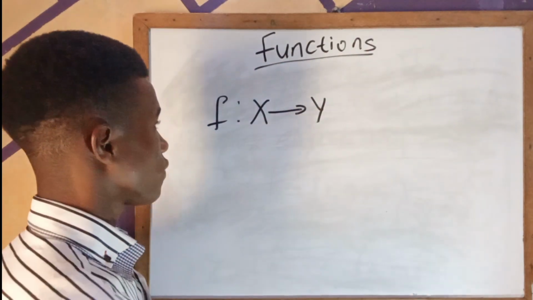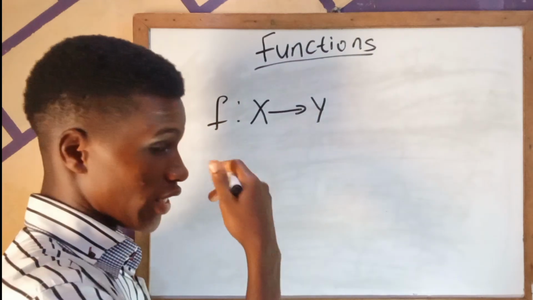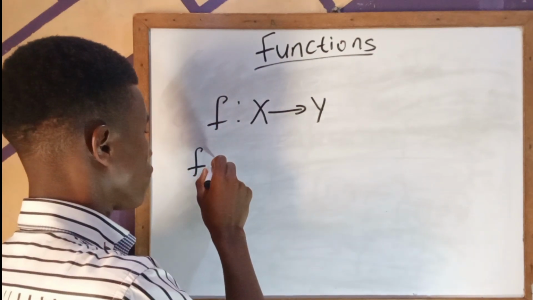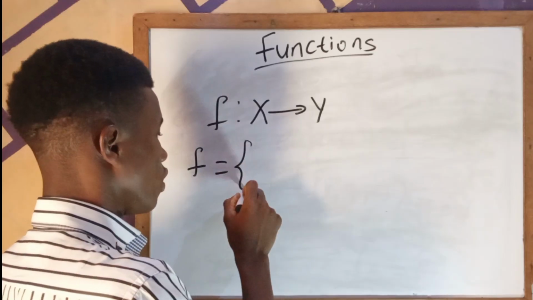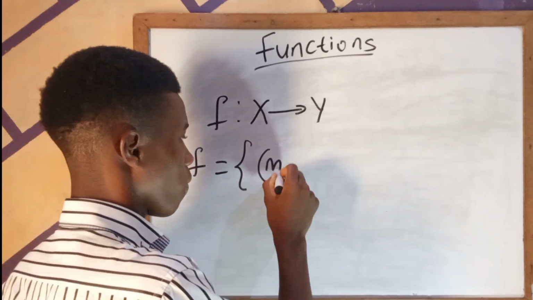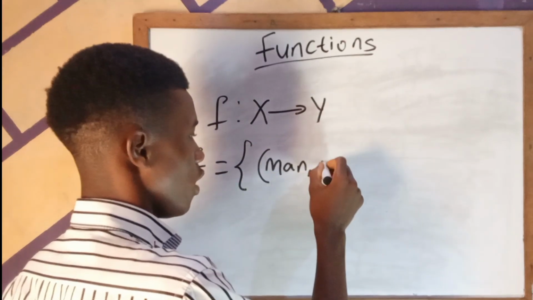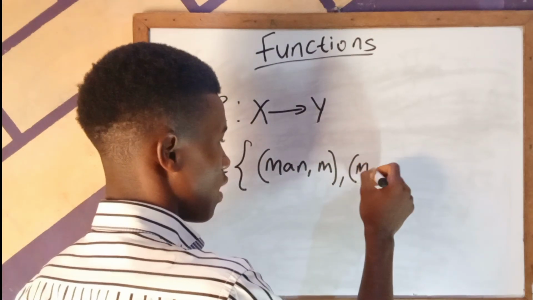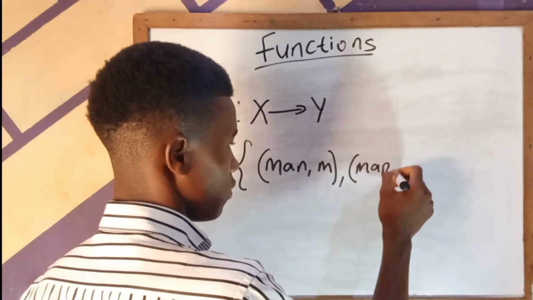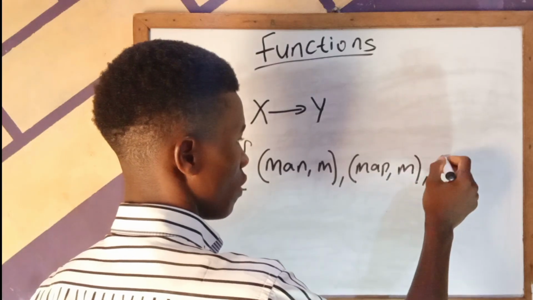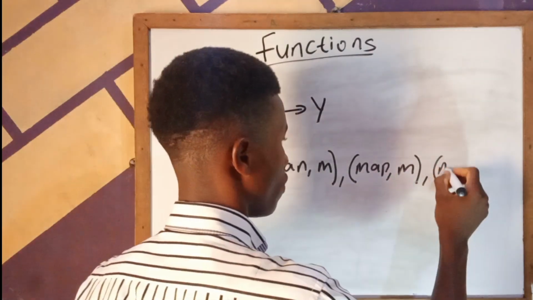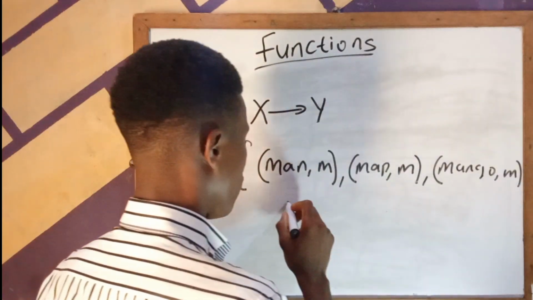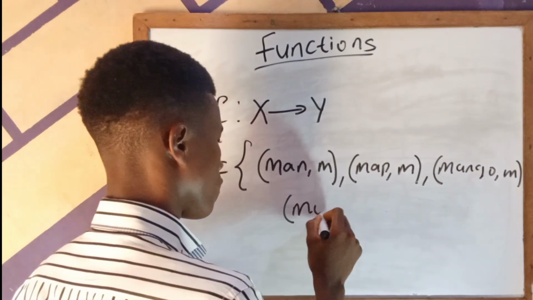The first question says to write f as a set of ordered pairs. So f is equal to the ordered pairs: man, m. We are associating the first letters. Map, the same, m. Mango, m. Then finally, money, m.